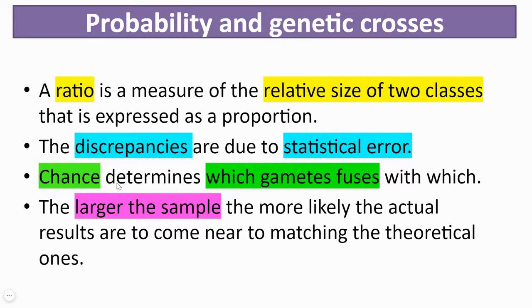If you have few offspring, then there is a high chance that all the offspring that you have got coincidentally show dominant traits and no recessive traits, or all of them may show recessive traits, but that is not the true result. It's very discrepant from your actual or theoretical ratio.